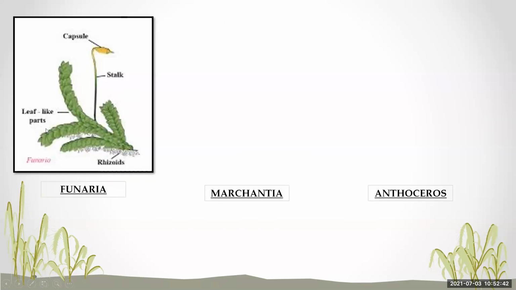So in Funaria, you can see the leaf-like parts. Then there is a stem-like stalk. Then there are the rhizoids, which are root-like, but they are not true roots. There is a capsule also in which the reproductive organs will be present.